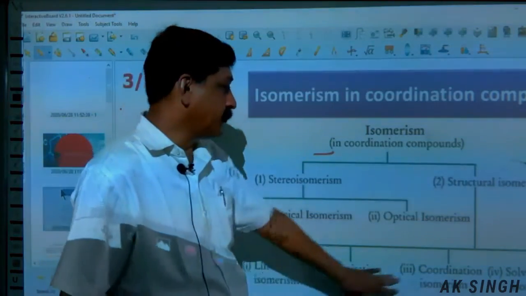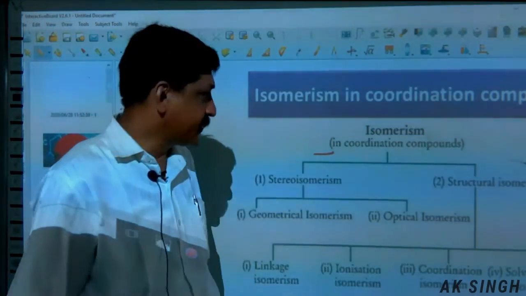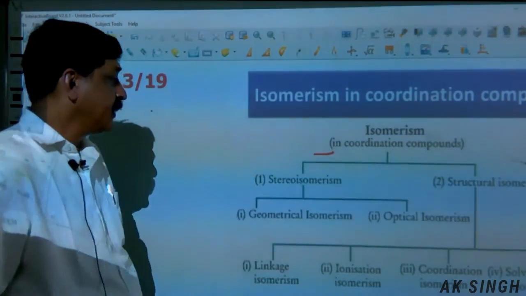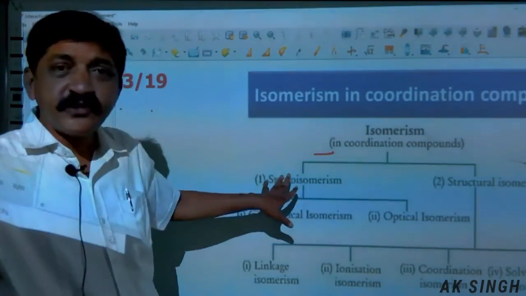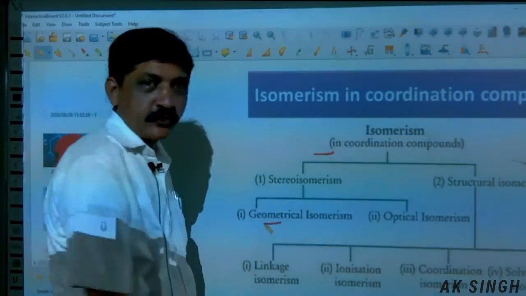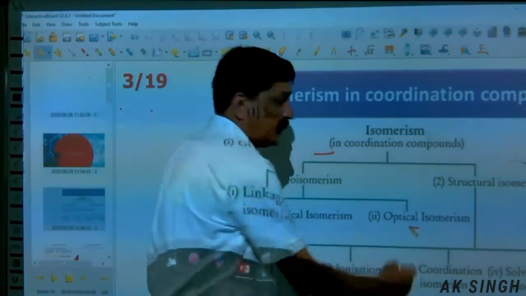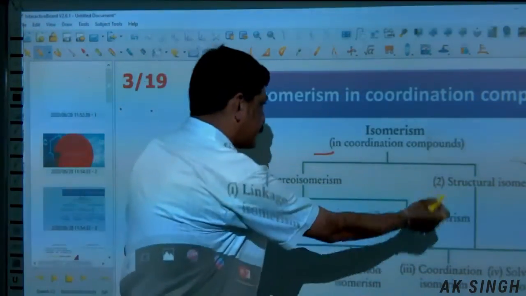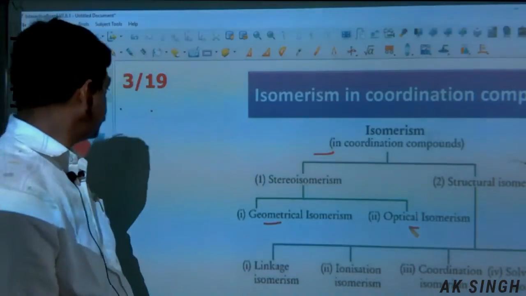So these are the four main classifications of structural isomerism. In addition, the stereoisomerism is classified as geometrical and optical. So we will start with the structural isomers.